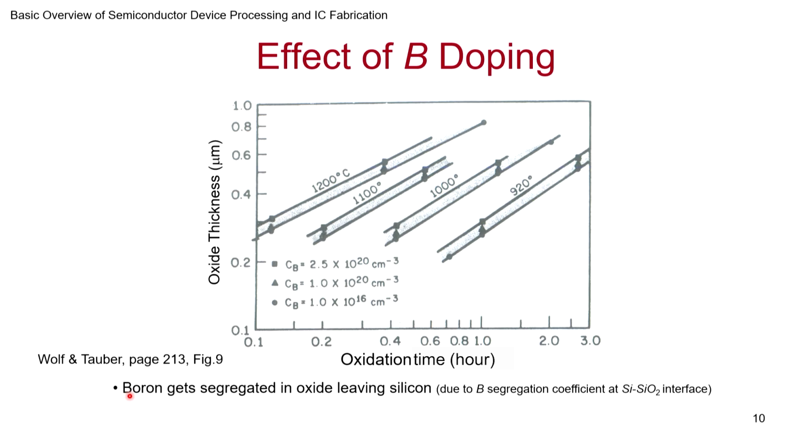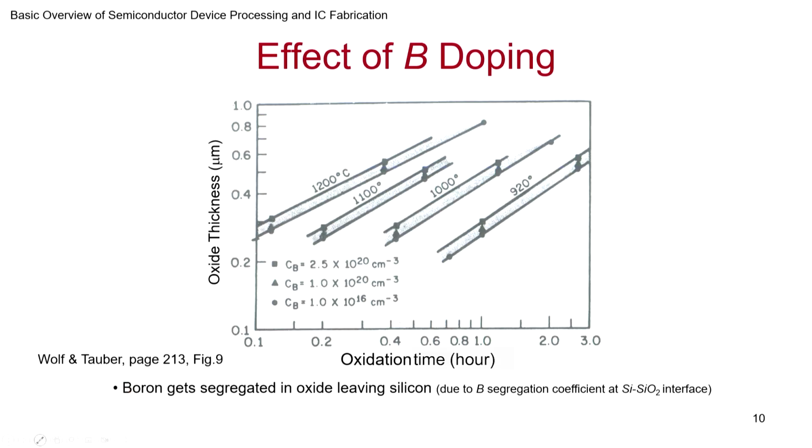So depending on that, there is a segregation coefficient that is set up. It turns out boron actually finds it favorable to move into the SiO2. So if you are growing oxide on silicon, say the initial doping was Na, as you grow oxide, at the interface you will find the doping concentration actually decreases. Why? The boron that is present close to the interface has preferentially gone into the oxide.